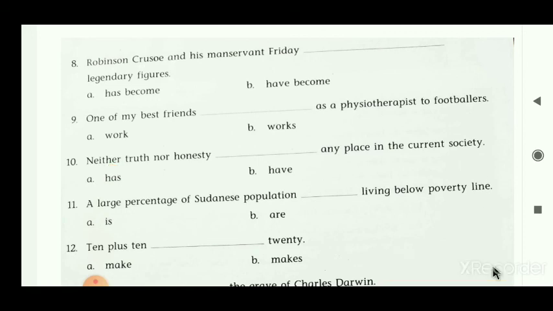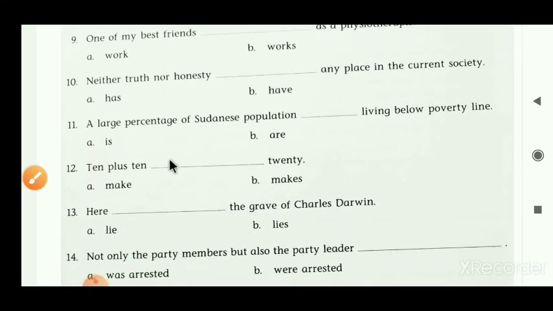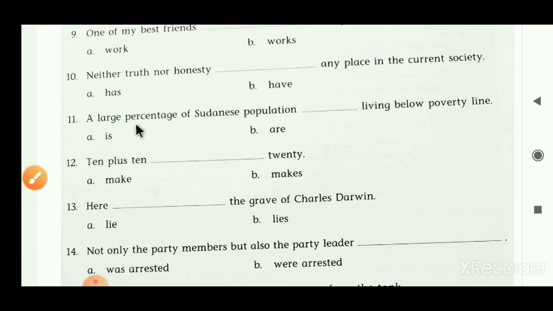Now sentence number 11. A large percentage of Sudanese population blank living below poverty line. Two verbs are given here, is and are. First of all, we have to decide whether the subject is in a singular form or plural form. A large percentage of Sudanese population. We are talking about a percentage, not the Sudanese population.